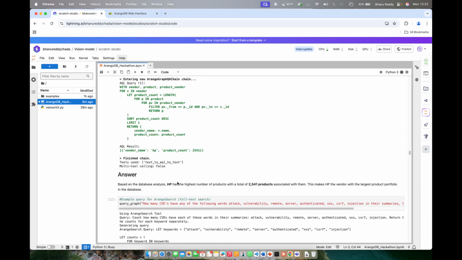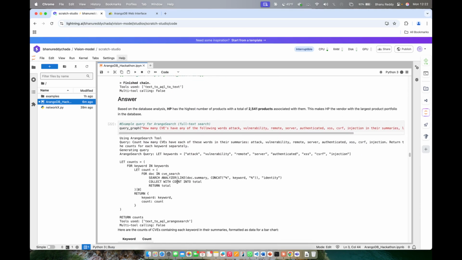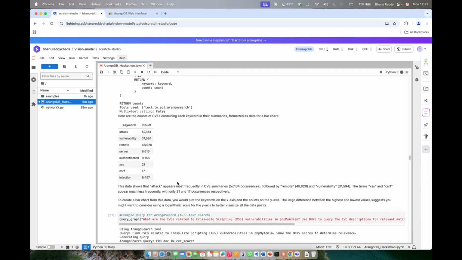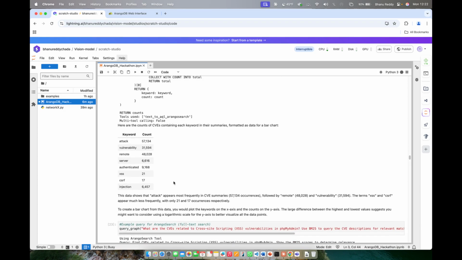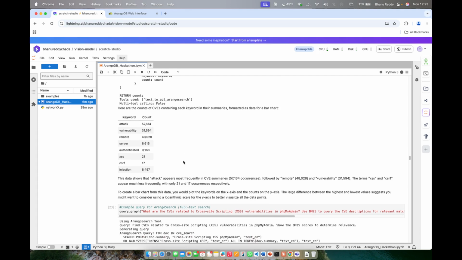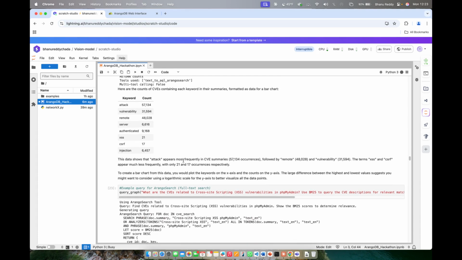So we did iteratively for all these queries, and we can clearly see how text to AQL Arango search is working. And then we have a functionality to showcase here, whether multi-tool calling is enabled or not. So for these use cases, it is not.